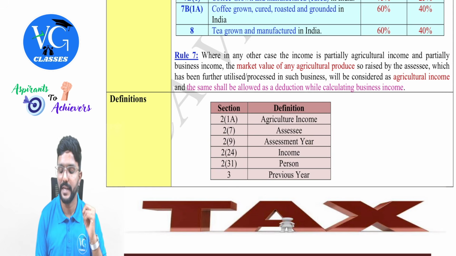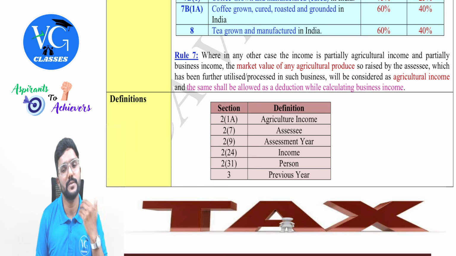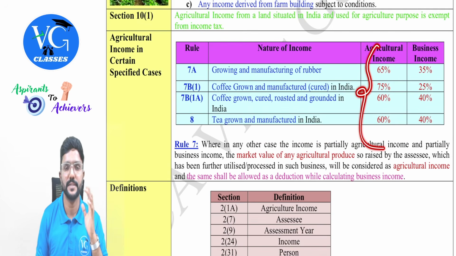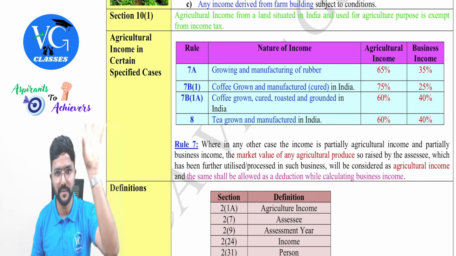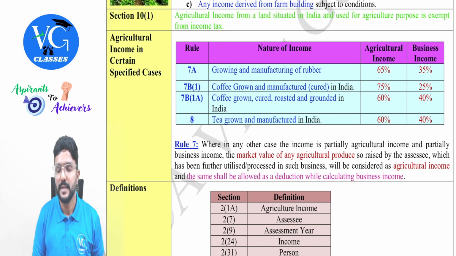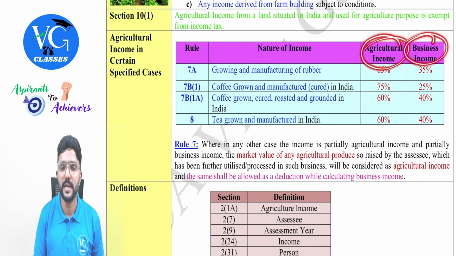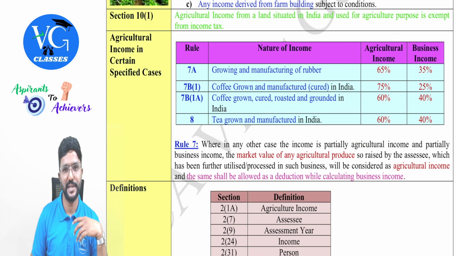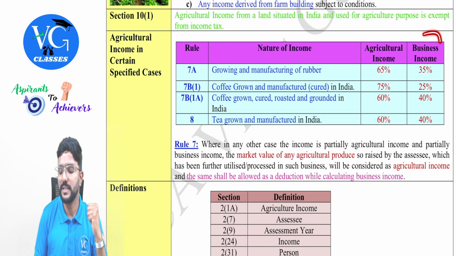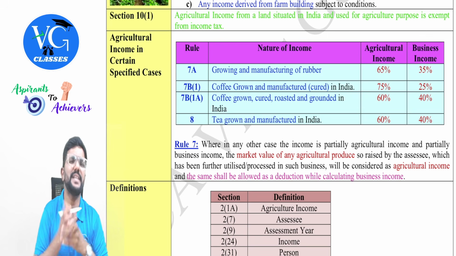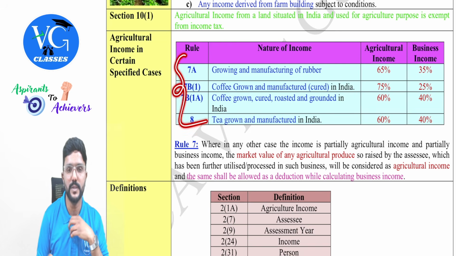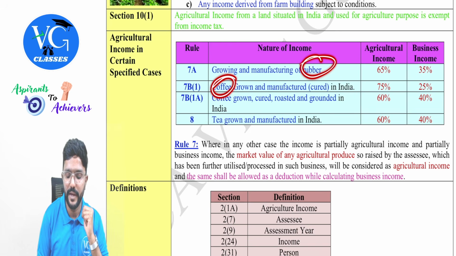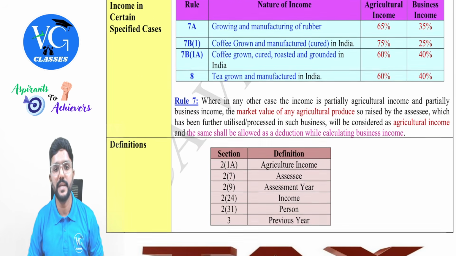But sometimes they will give only 10 lakh in the question, or only 2 lakh, or 3 lakh. They are just considered as income. In that case, straight away apply these percentages on that figure. In simple terms, if they have not given the sale value and expenses separately, whatever figure is given in the question, consider that as income and segregate it between agriculture income and business income by applying the respective percentage, guys. As I already told you, business income we also call non-agricultural income or taxable income. So these are specific rules applicable for rubber, coffee and tea.